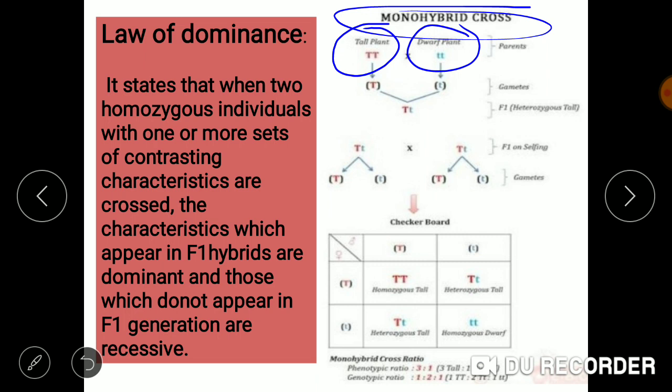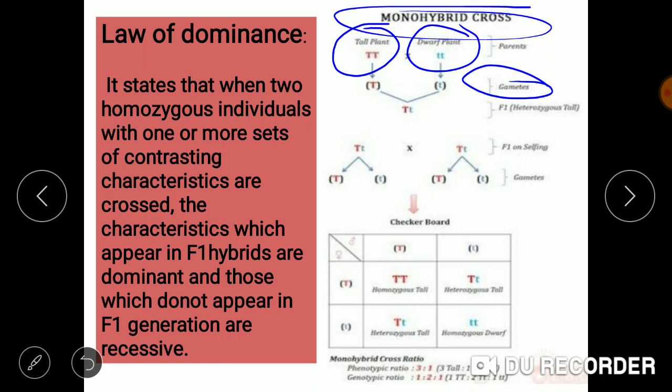For crossing, we need to have the gametes. The gamete involvement has to take place. When we remove the gamete, we got capital T from the tall plant and small t from the dwarf plant. The way the parents are represented is in the form of genotype.